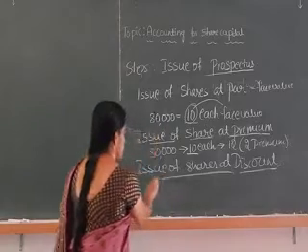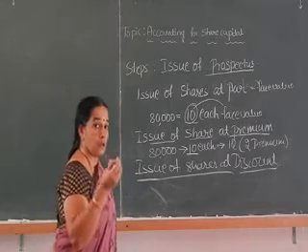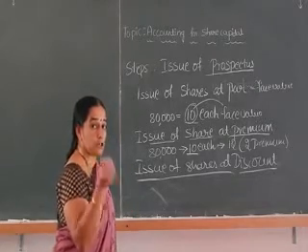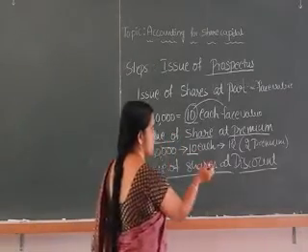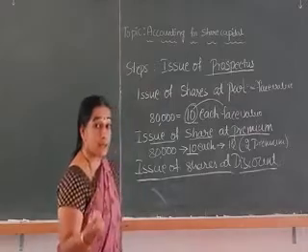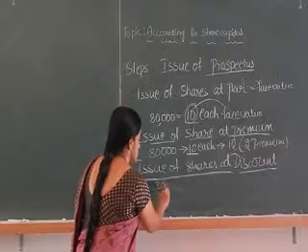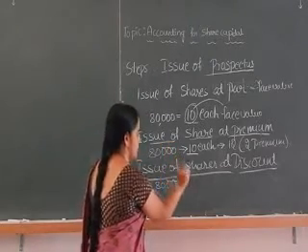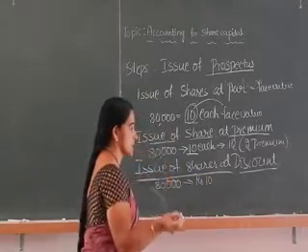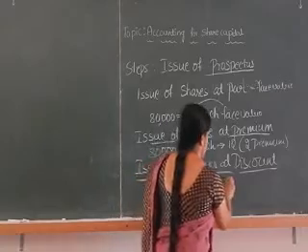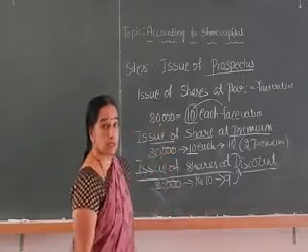Discount means sometimes the company cannot raise a sufficient amount of share capital, so to attract the public the company will start issuing the shares for less than the face value. I will take the same example. 80,000 shares are issued to the public and each face value is rupees 10. But 10 rupee shares are issued at rupees 9. Then the issue is called issue of shares at a discount.